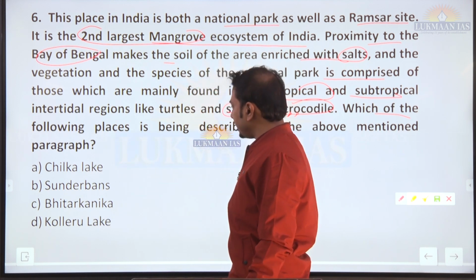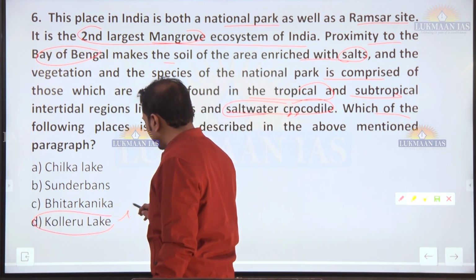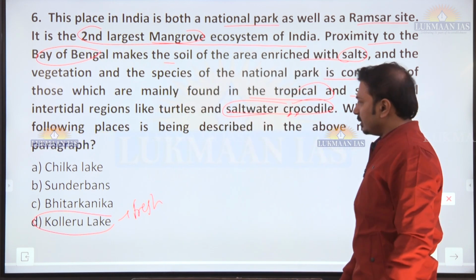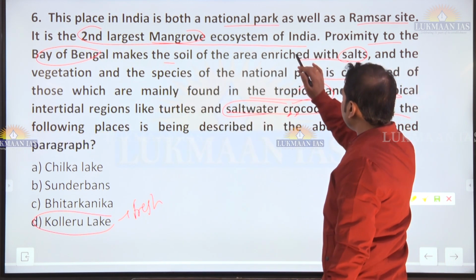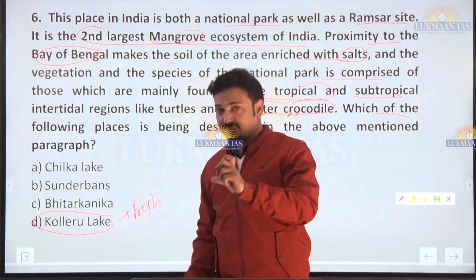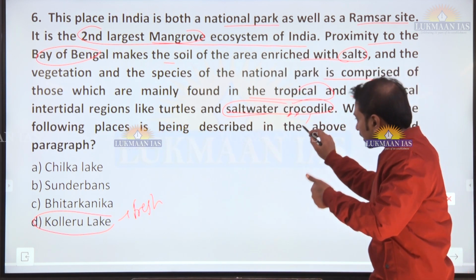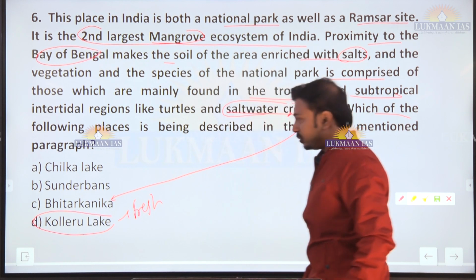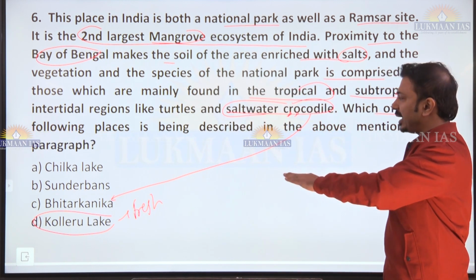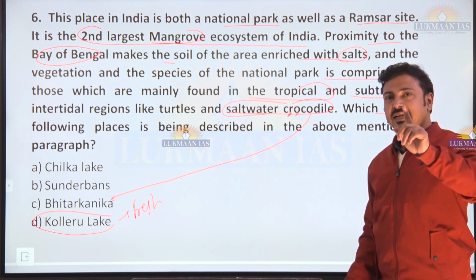Now when we say intertidal, you can simply eliminate Kolleru, which is a freshwater lake. Eliminated. Thereafter, we are talking about it as a national park as well as a Ramsar site. Now Sundarban and Bhitarkanika, there can be a little confusion for you. When we are talking about saltwater crocodile, I will directly go to Bhitarkanika, Odisha. Saltwater crocodiles are present in Bhitarkanika National Park. It is very unique and the second largest.